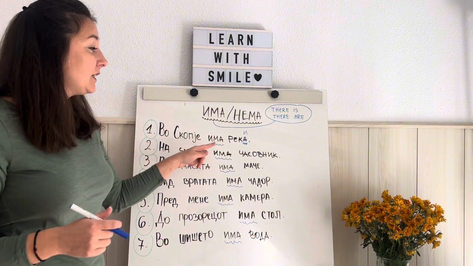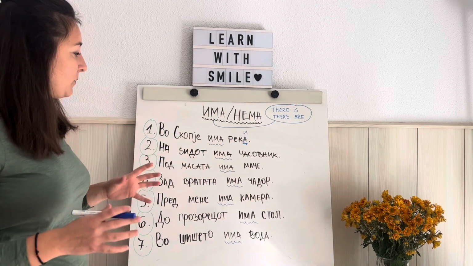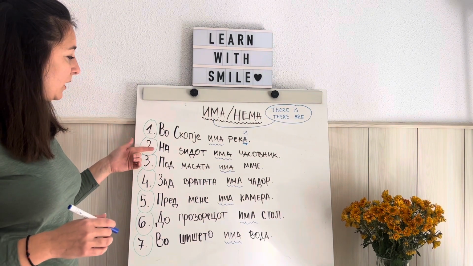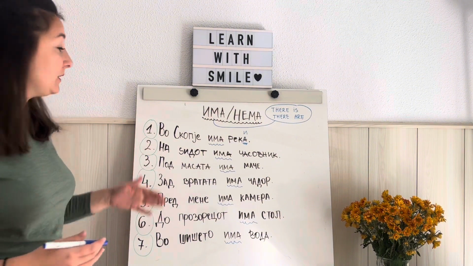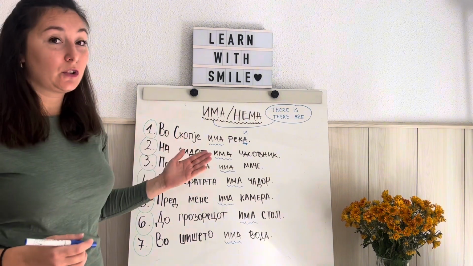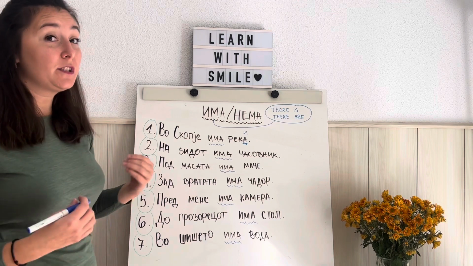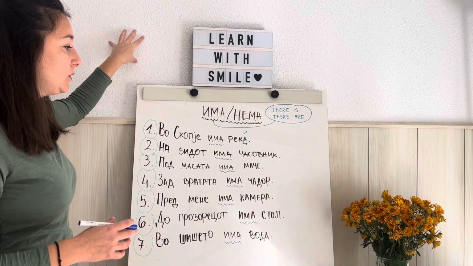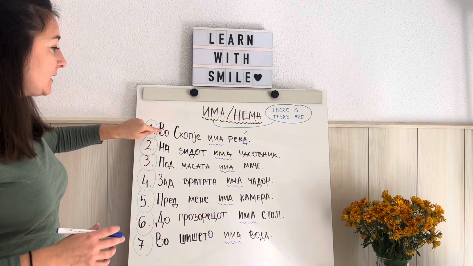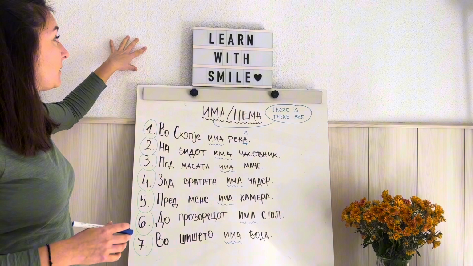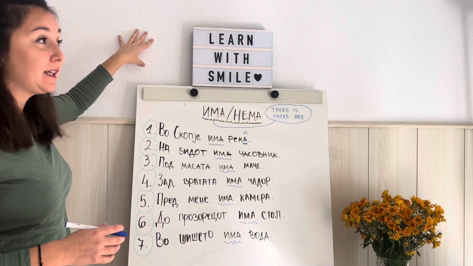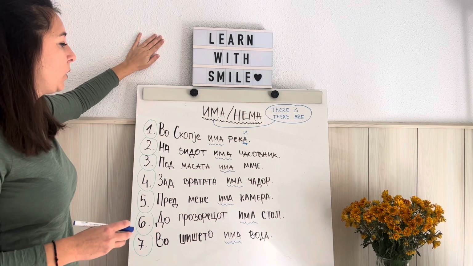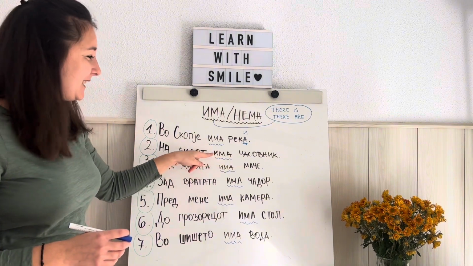The second sentence. Na zidot ima časovnik. So, na zidot, as you can see in this sentence as well, we have started with the preposition na. Na zidot means on the wall. So I'm not using vo here because I'm not talking about in the wall. I'm not saying inside of the wall. I'm saying on the wall, on the surface of the wall. There is, right? There is.